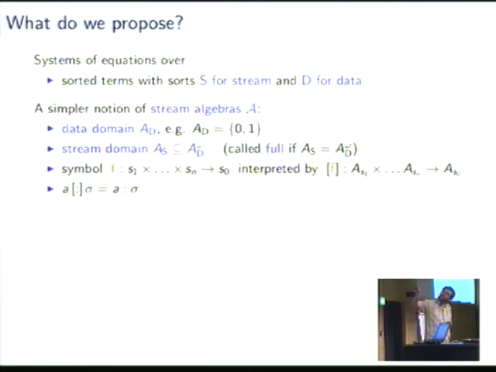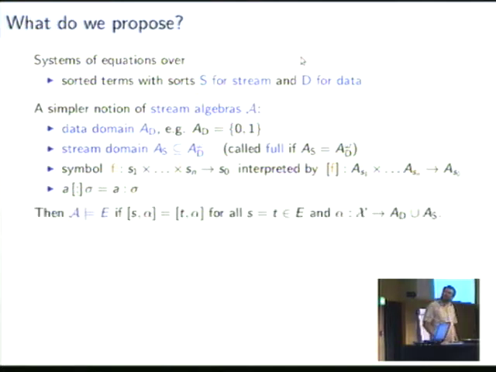So the stream domain consists of streams over the data algebra. And we call this stream algebra full if it contains all the streams over the data algebra. And then it's very simple to interpret symbols of our specification, namely just by functions over data and streams, according to the sorts of the symbol. And the only interpretation we fix is the interpretation of the stream constructor, namely it should construct streams. And then we have the standard notion of model: a stream algebra is a model of a specification if for all the equations in the specification and every interpretation of the variables, the interpretation of the left-hand side is equal to the interpretation of the right-hand side.